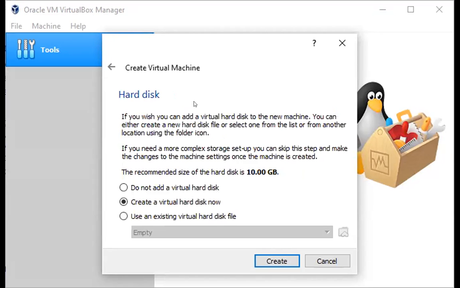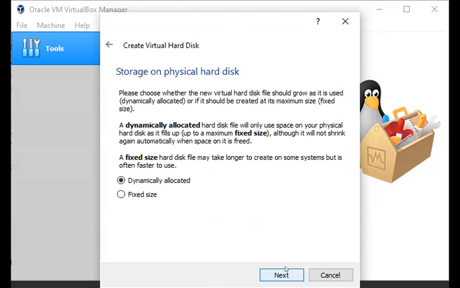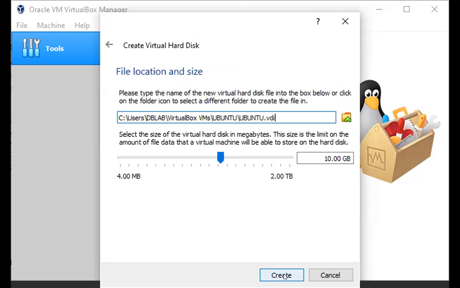Then there is the hard disk space. I will not change any option in that. I will go for the create option. Then there is the hard disk file type. I will go for VDI, that is VirtualBox Disk Image. Click on next. Then storage on physical hard disk, which is dynamic allocation. I will go for next.